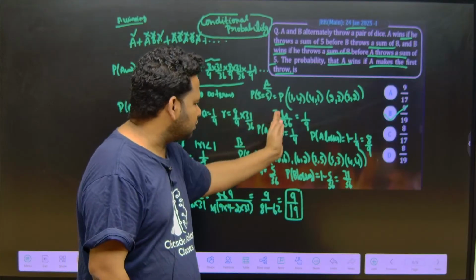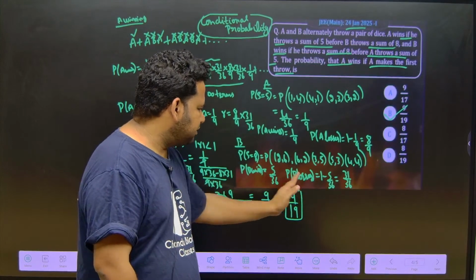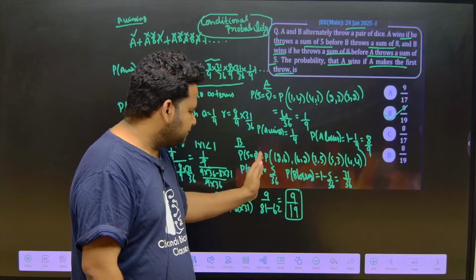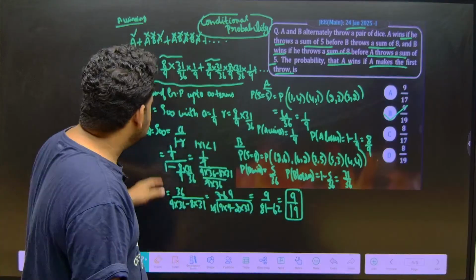A will lose with probability 1 minus 1 by 9, that is 8 by 9. Similarly, sum equal to 8 means B will win; B wins with 5 by 36, and B loses with 31 by 36. Next, let us start the game.